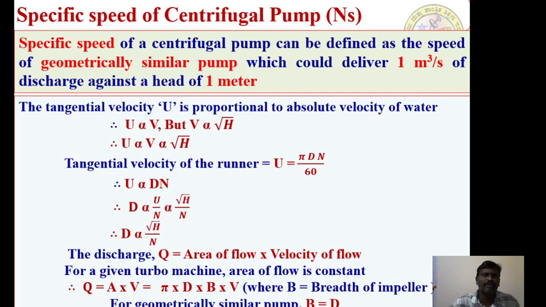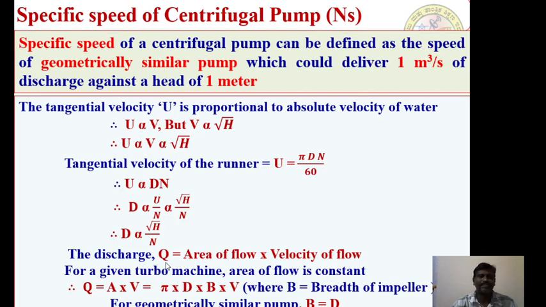As usual, when we go for defining the equation for the specific speed of a centrifugal pump, let us consider the tangential velocity U, which is proportional to the absolute velocity of water. We know this equation: U is proportional to V, but V is proportional to root H. Therefore, U is also proportional to root H. Tangential velocity of the runner U is equal to pi D N by 60. As I said in the beginning, the geometrically similar concept means the diameter should not be considered as a constant. Therefore, U is proportional to D and N. Therefore, D is proportional to root H by N.